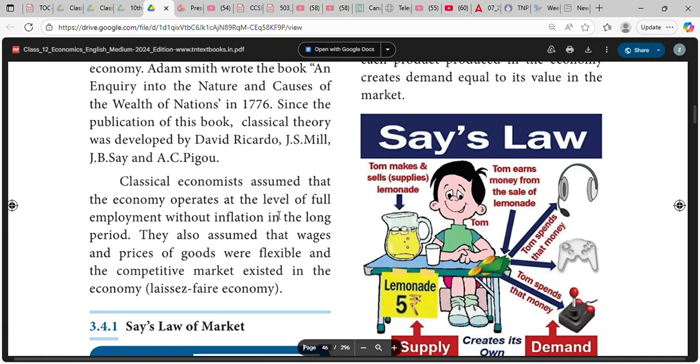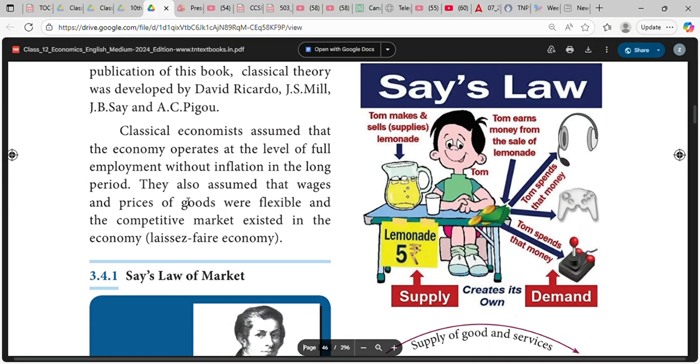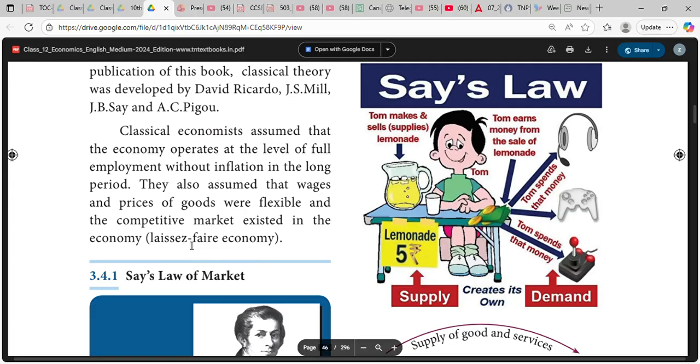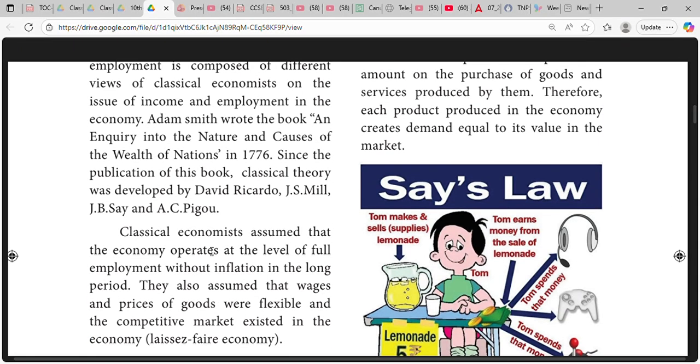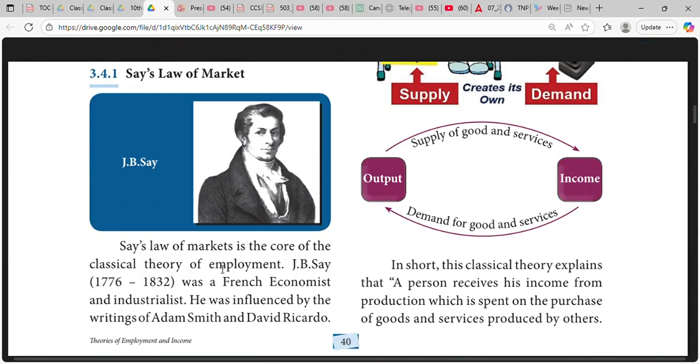Classical economics assumes that the economy operates at the level of full employment without inflation in the long period. They also assume that wages and prices of goods are flexible and that a competitive market exists in the economy, a laissez-faire economy. Say's law of markets is the core of the classical theory of employment.